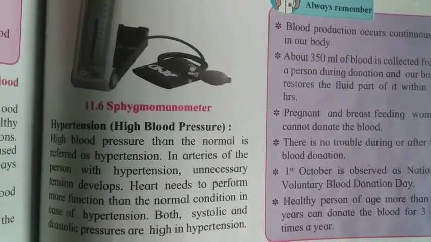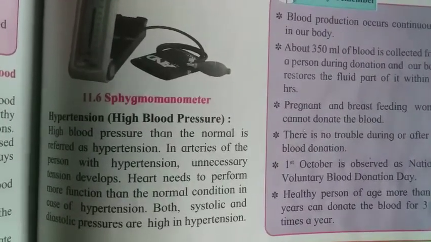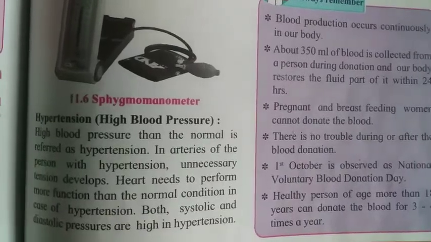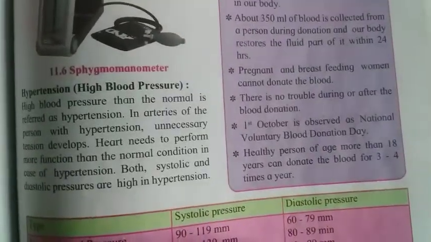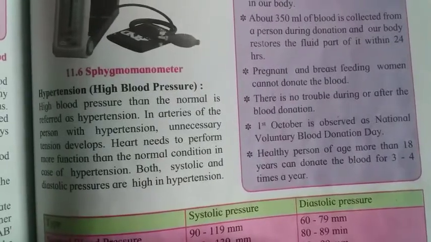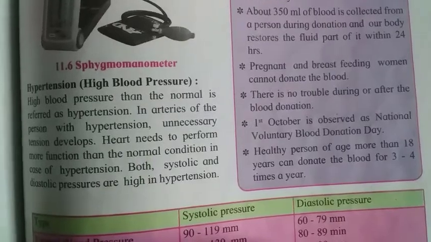In the arteries of a person with hypertension, unnecessary tension develops. The heart needs to perform more function than in the normal condition in case of hypertension. Both systolic and diastolic pressure are high in hypertension.